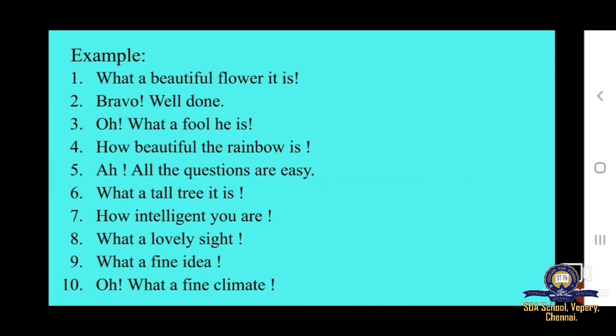How intelligent you are. What a lovely sight. What a fine idea. Oh, what a fine climate. So these sentences come under exclamatory sentences. Okay, children? And so these kinds of sentences which express a strong feeling are known as exclamatory sentences.